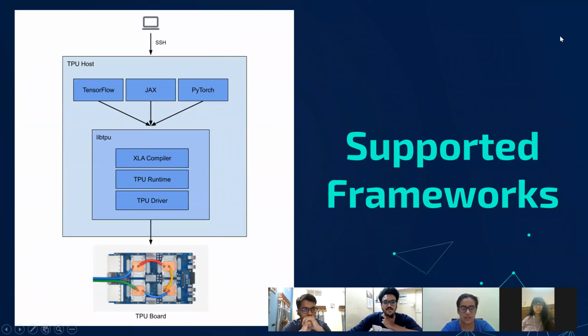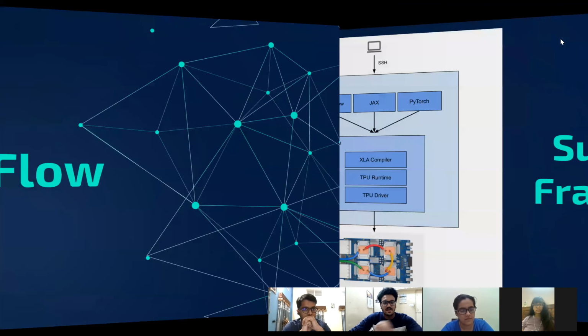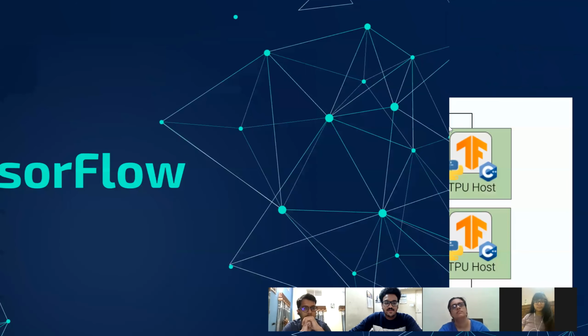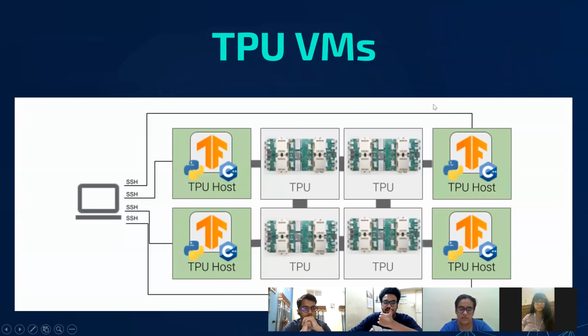Coming to the supported frameworks, JAX, PyTorch, and TensorFlow are the different frameworks that access TPU as shared memory. So moving on to TensorFlow. TensorFlow accesses TPUs via a shared library called LibTPU that's present on every TPU VM. This library includes the XLA compiler used to compile TPU programs, the TPU runtime used to run compiled programs, and the TPU driver used by the runtime for low-level access to the TPU.